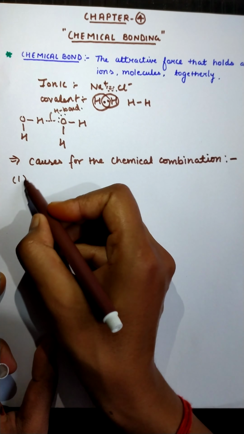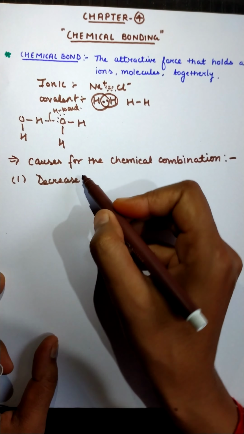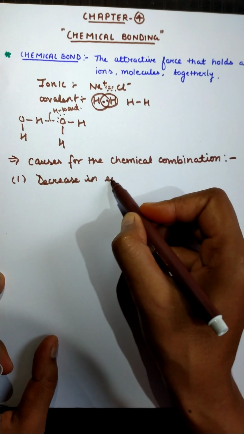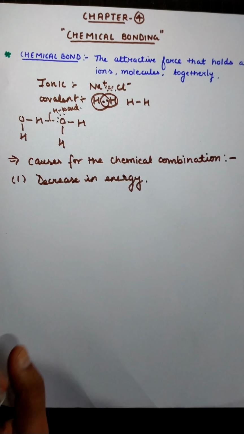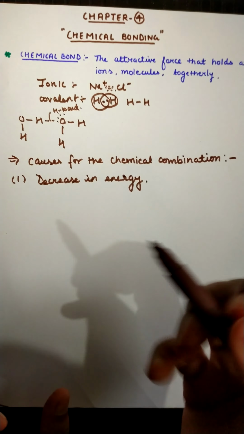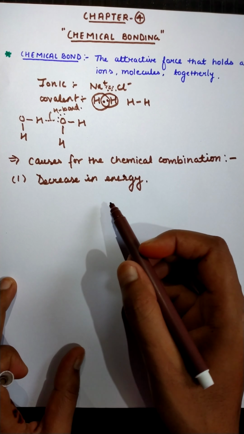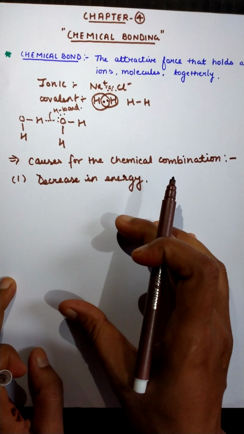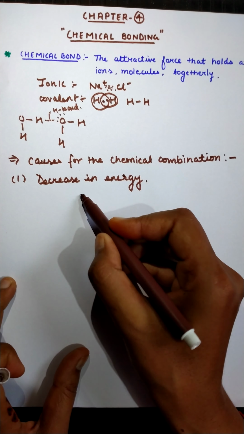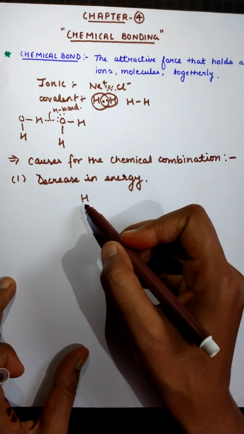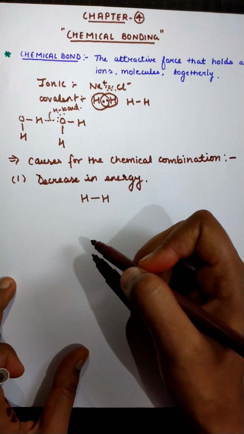There are only two reasons. The first reason is the decrease in energy. So how does energy decrease? Students, generally the bonded state of an atom is more stable as compared to the non-bonded state. For example, hydrogen in the free state is quite unstable as compared to the bonded state.